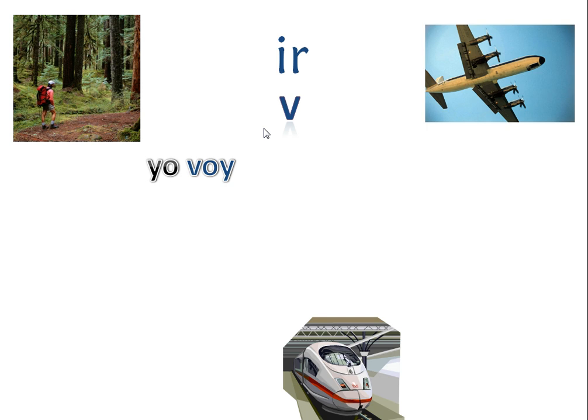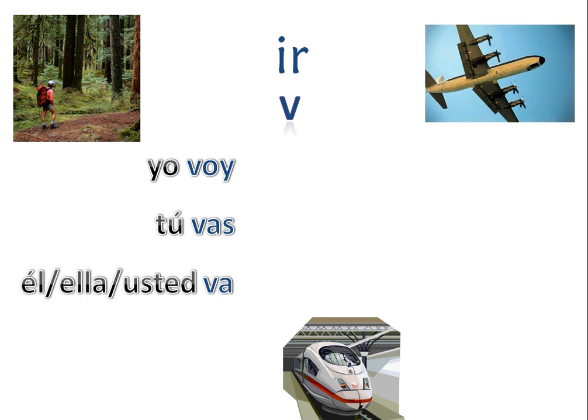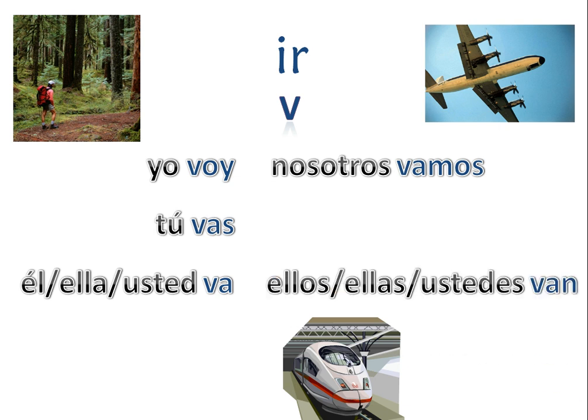Then if we take the stem, which is V, and add the AR ending, we have V plus AS equals vas. Tú vas, you go. Then we have él, usted. The ending would be A if we're talking about an AR verb. We put the V in front of it and it becomes va. Then for nosotros, we have V plus AMOS, which is vamos. And for ellos, ellas, and ustedes, we have V plus AN, which is van.